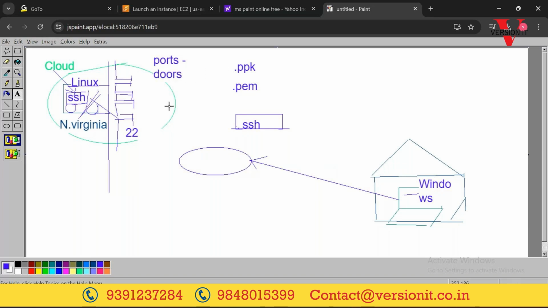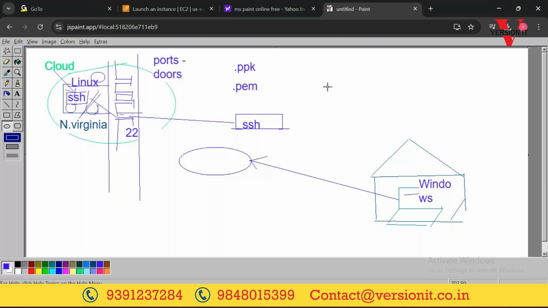So this port number 22 you should open, so that all the SSH traffic comes to the server via this gate or door number and reaches the server. If you want to reach the server, first, the related service should be available and running on that server, and the particular port number should be open. Now if you are running a web server, the web server related service should be running on the server. It occupies port number 80. If you want to connect to that web server, you should open port number 80. As an example, I'm saying.